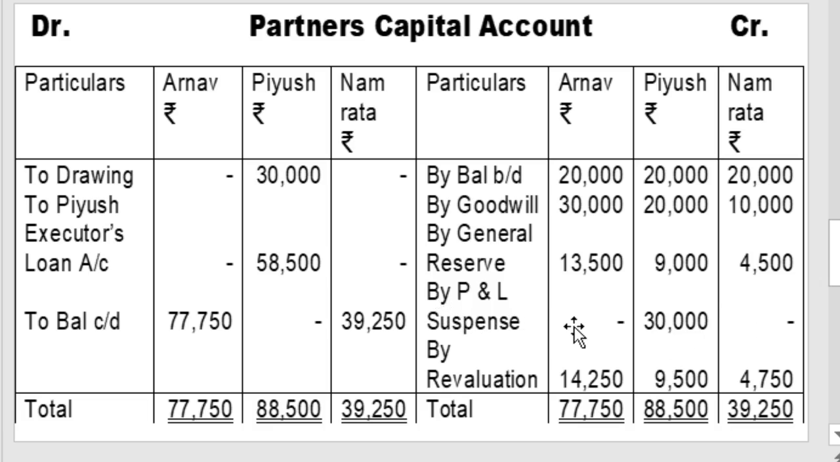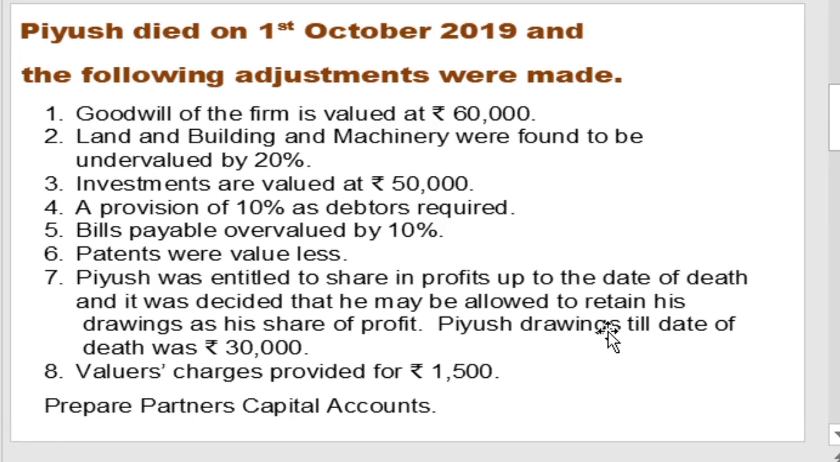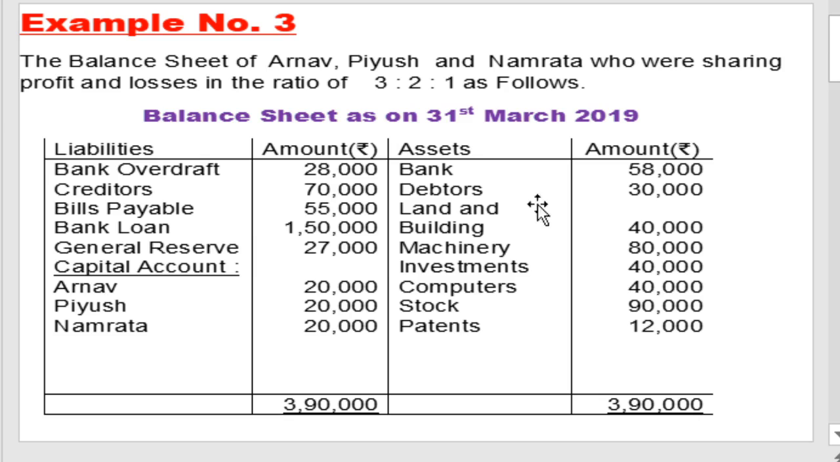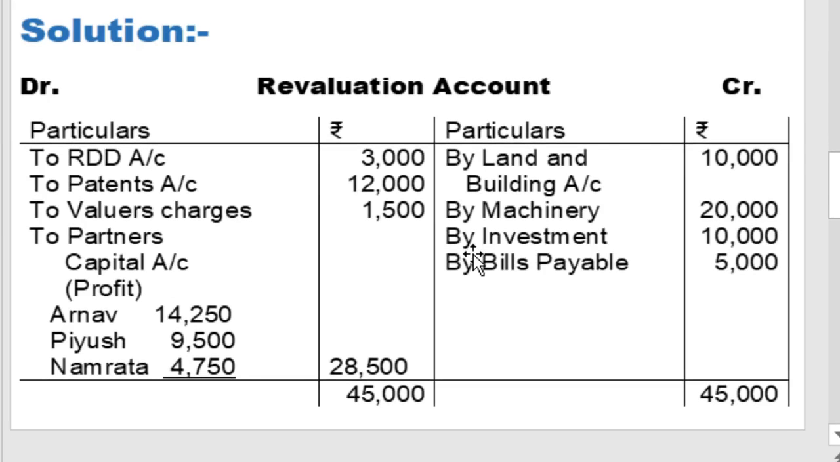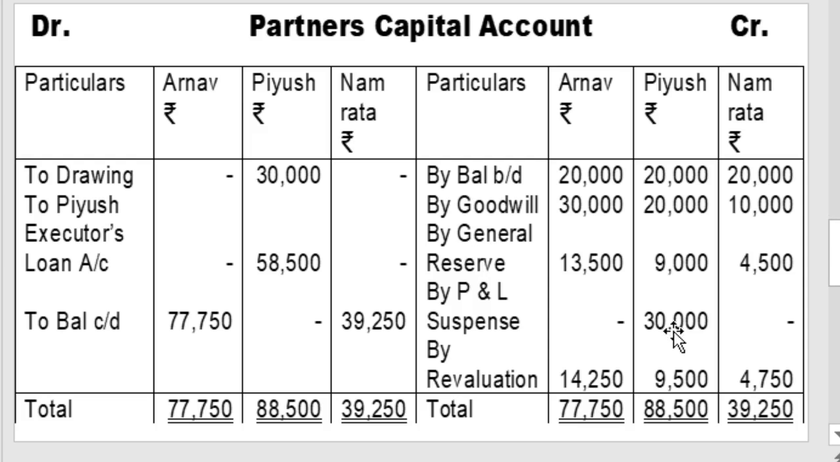Next final account will be on 31st March. In this example, the balance sheet date is 31st March 2019, which means 31st March 2020 is the next financial year ending date. So on that date, write off the loss as per the decision. The profit and loss suspense account balance of 30,000 is written off as per the decision of Arnav and Namrata.